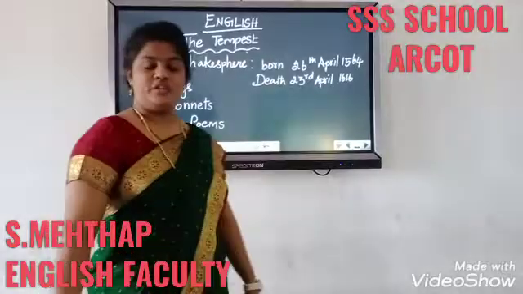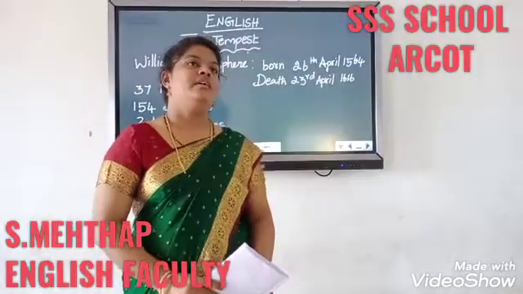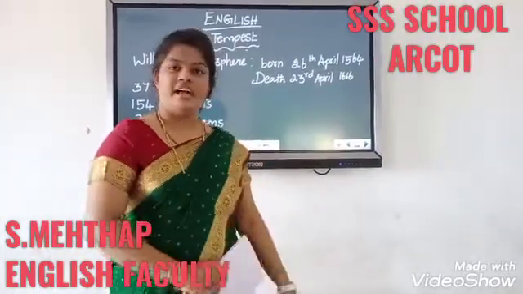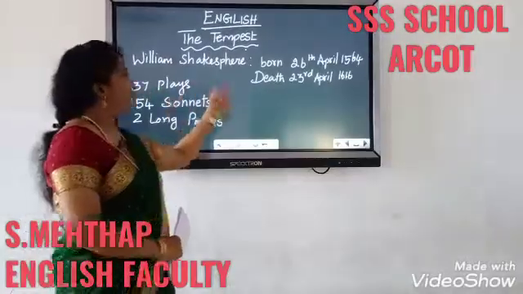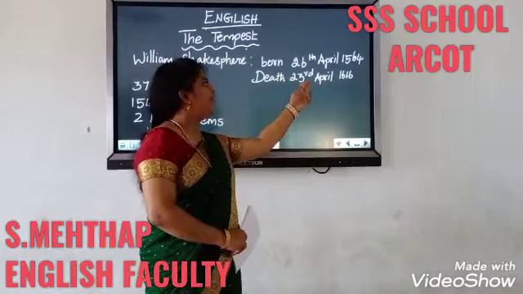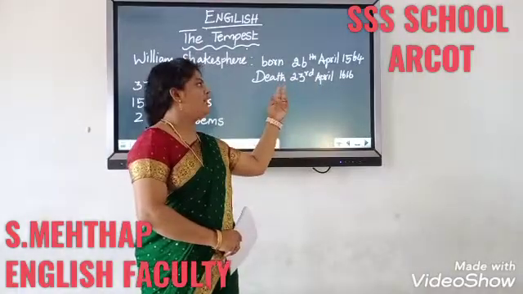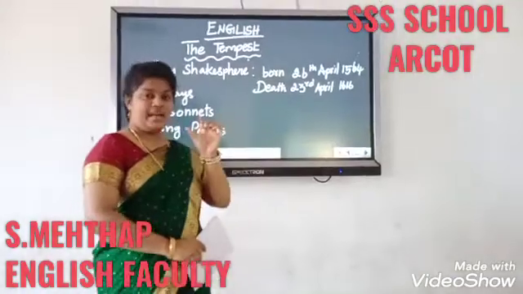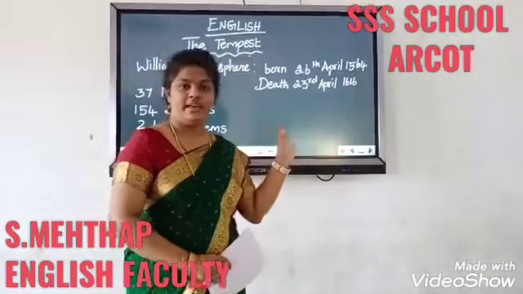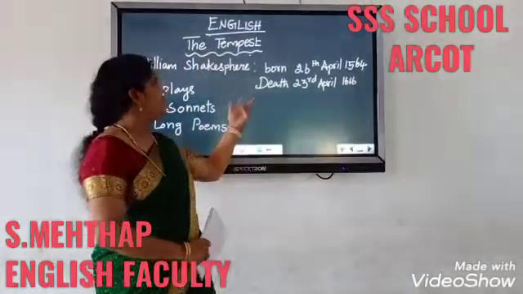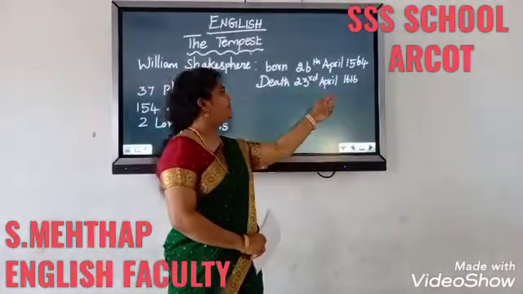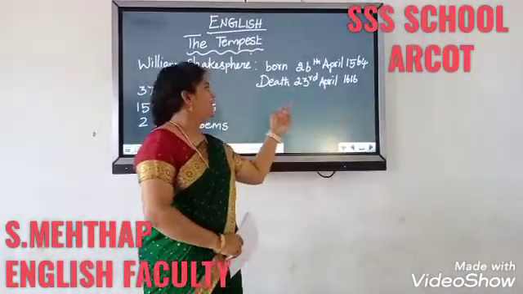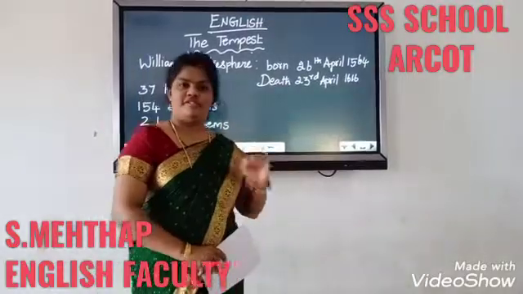Before going to the story, let's have some discussion regarding William Shakespeare. William Shakespeare was born on 26th April 1564. But this is actually a baptized date. This is not his birth date, but the baptized date is taken as his birth date. And his death was on 23rd April 1616. He died at the age of 52.